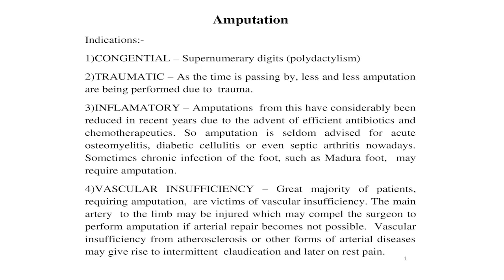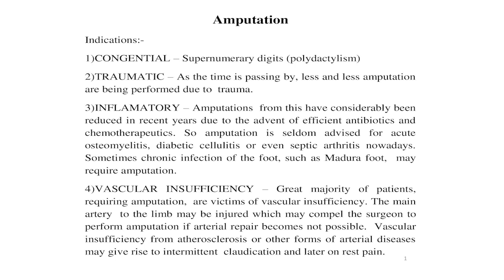Though amputation is part of orthopedic surgery, it is included in general surgery also, like various types of gangrene, arterial and venous diseases, and diabetic foot, all conditions in which amputation may be needed. First we start with the indications. First is the congenital. In the congenital stage, the supernumerary digits, that is polydactylism, in such cases there is a need for amputation also.